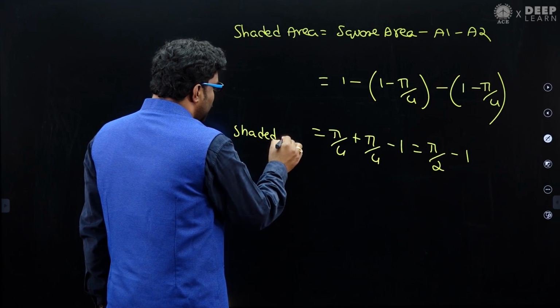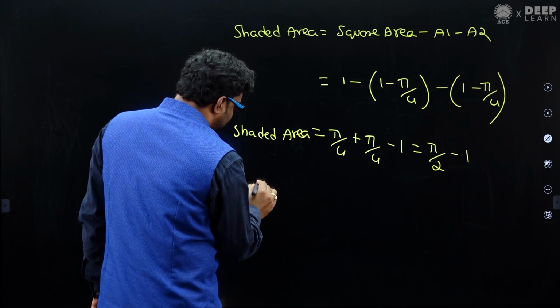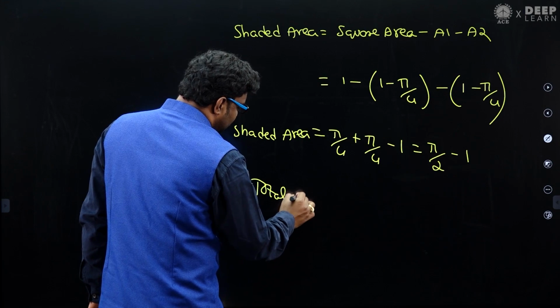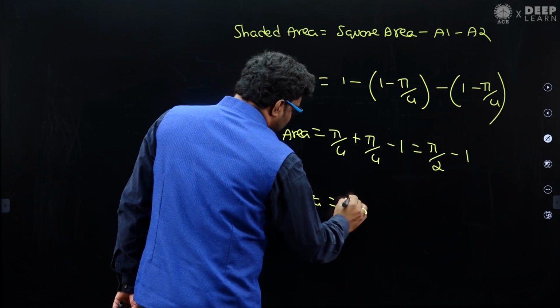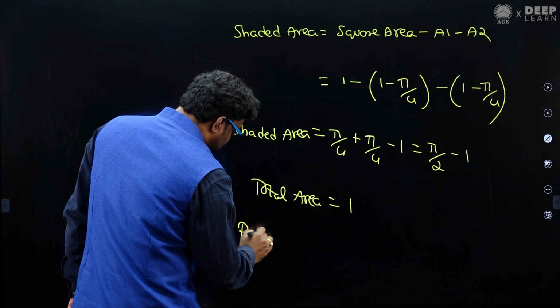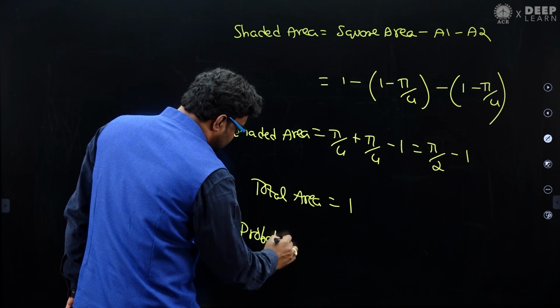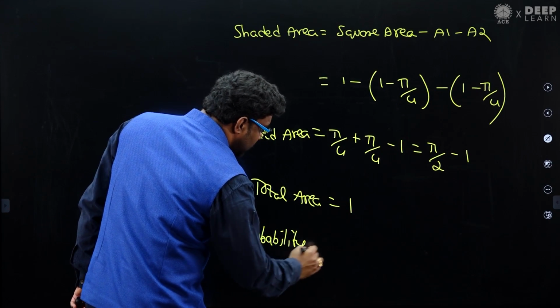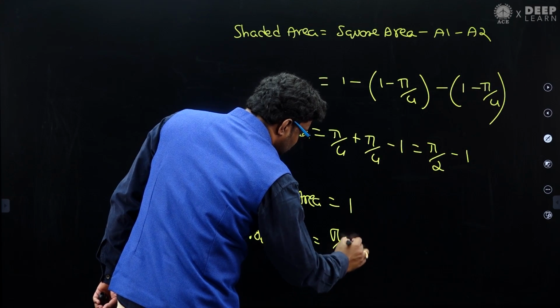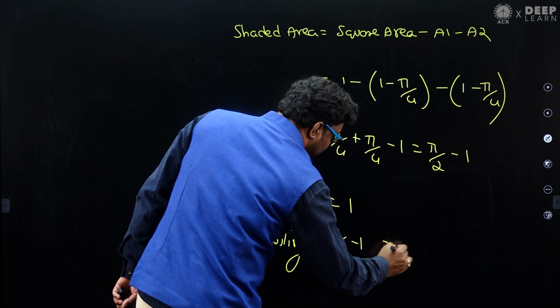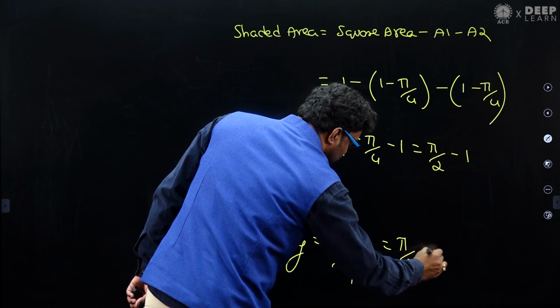And the total area you know is 1. So what is the probability that the point you selected lies inside that shaded area? Favorable out of total, we find it is pi by 2 minus 1.